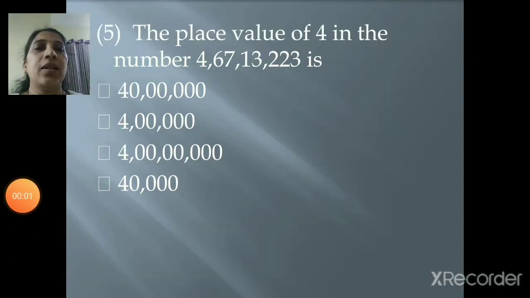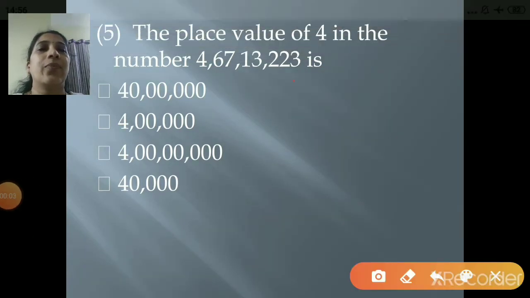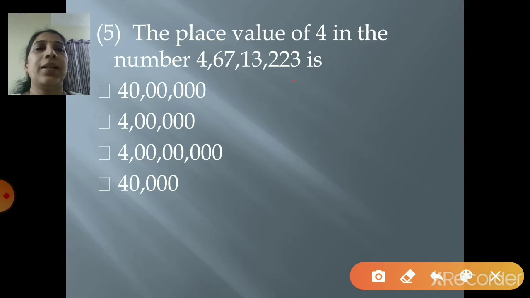So 3 in the units place, then 2 in the tens place, 2 in the hundreds place, 3 in the thousands place, 1 in the 10,000s place, 7 in the lakhs place, 6 in the 10 lakhs place, and 4 is in the crores place. So your place value is of 4 crores. So now you have to find out from these 4 options where is 4 crore.